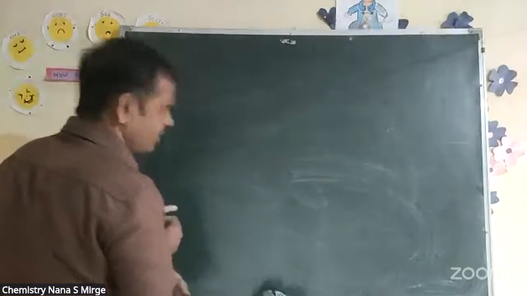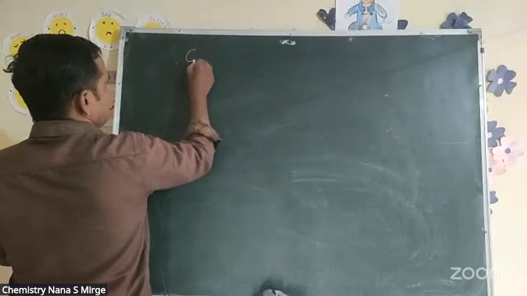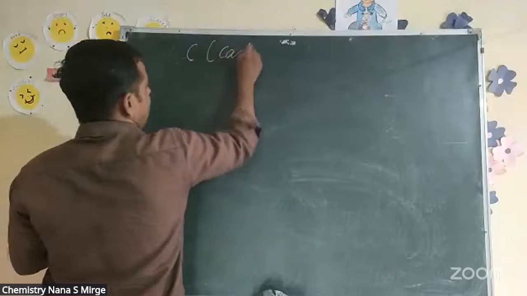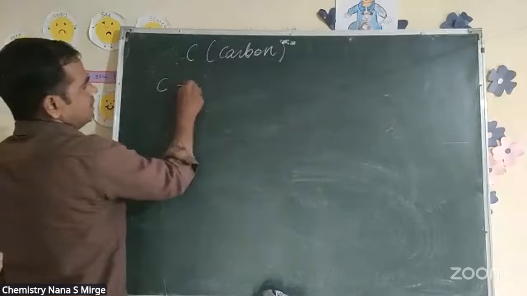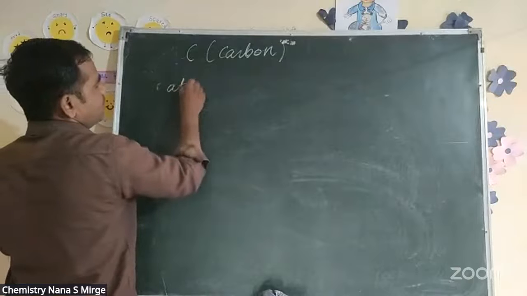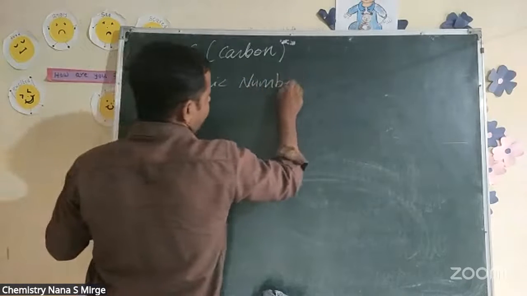Then carbon, where is carbon obtained from? Carbon is an important element. Its atomic number, how can you define the atomic number?